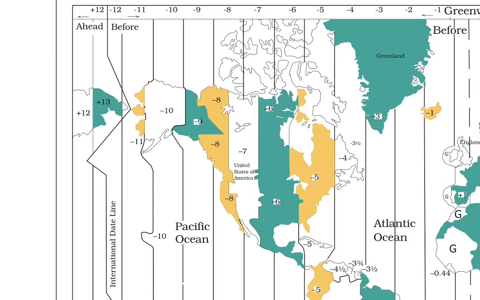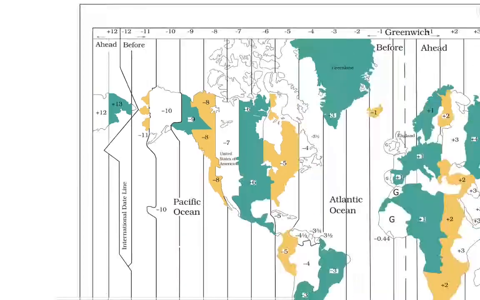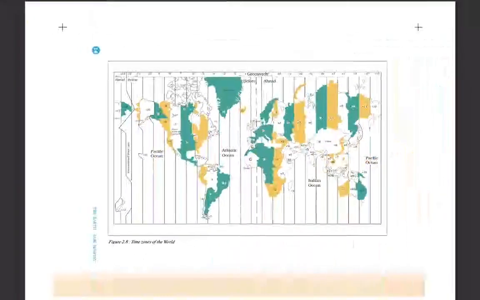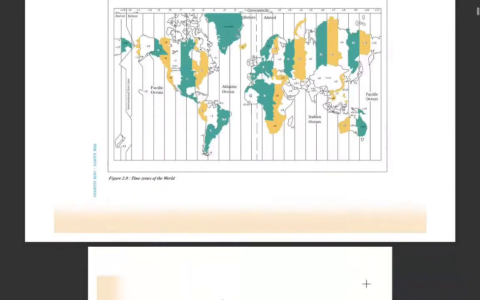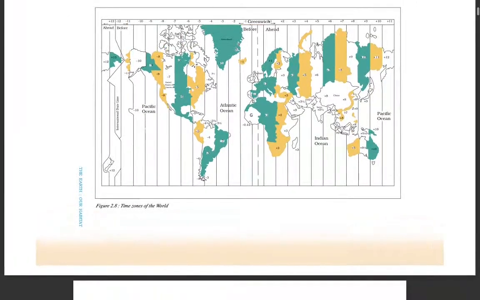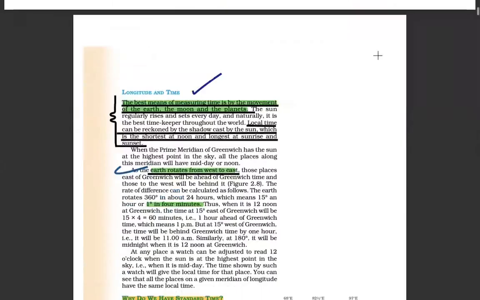Then if you go here, we will lose minus 12 hours. It passes mostly through the Pacific, with North America here, South America here, and the Alaska region, I think.